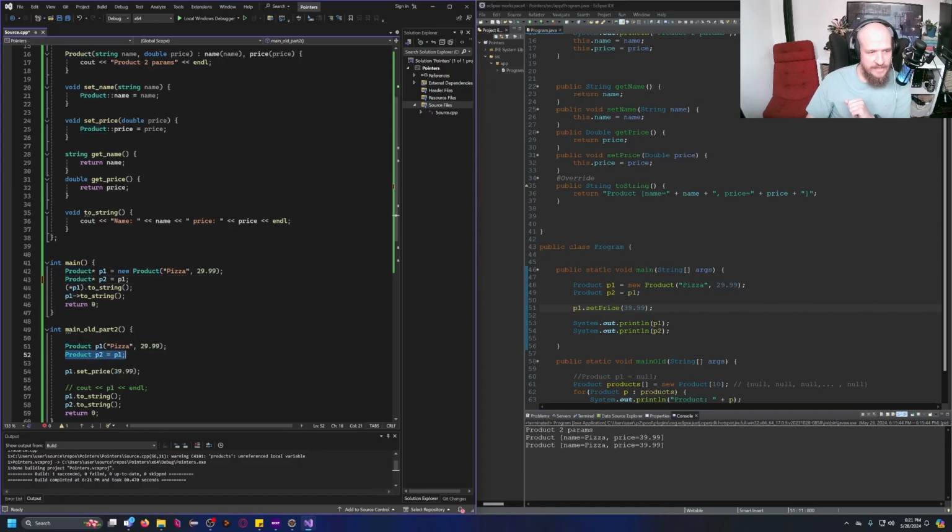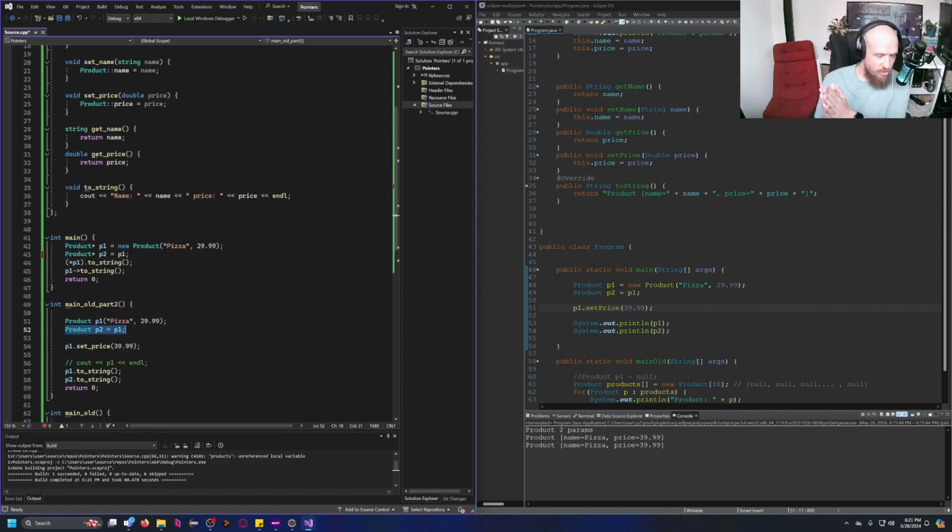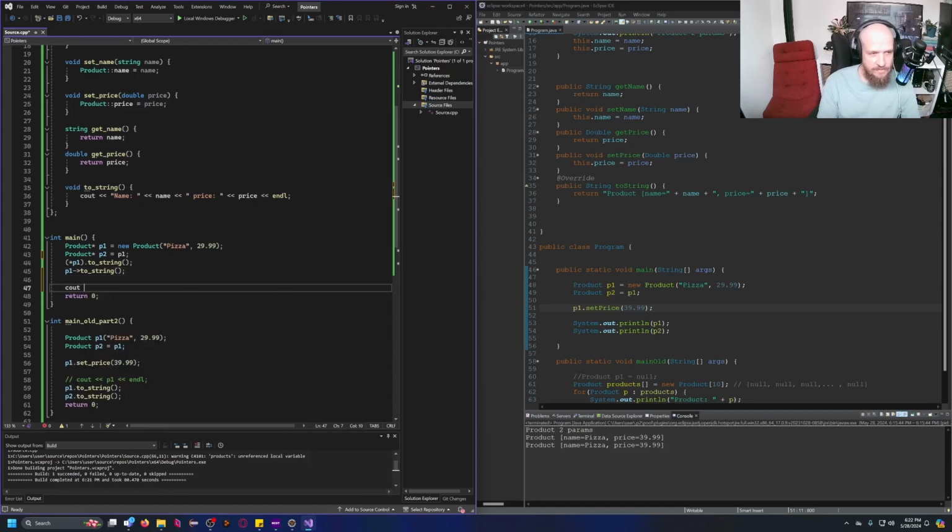Remember that this case essentially created a copy of P1. It was another object, so calling setPrice on P1 didn't affect the price on P2. Now, if we're using pointers, it is the very same situation as we have in Java. Check this out. I'm just going to cout endl over here, and I'm going to go ahead and call toString on P1.